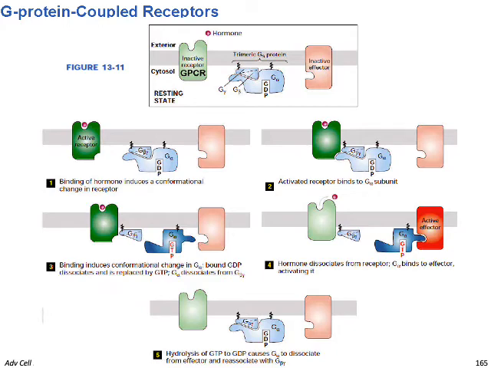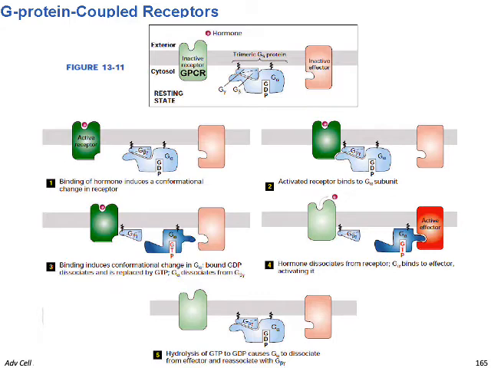G-protein coupled receptors. So we'll see here how the G-protein operates. The G-protein coupled receptor is a transmembrane protein. You can see that it got activated once a signal or a ligand binds to it. The binding of the hormone induces a conformational change in the receptor.